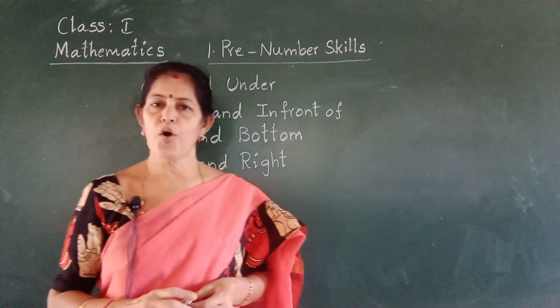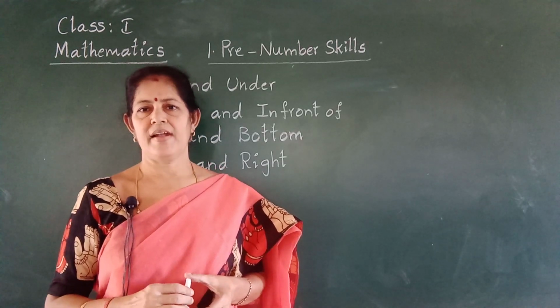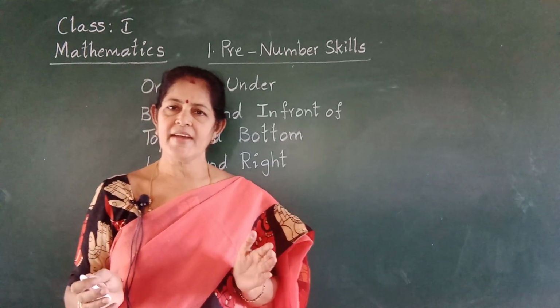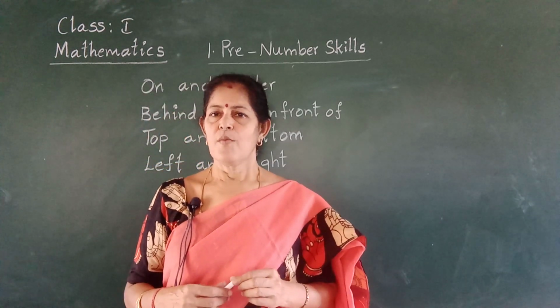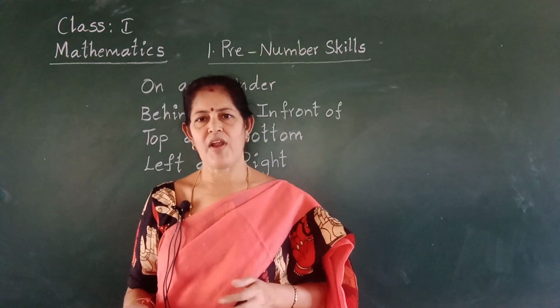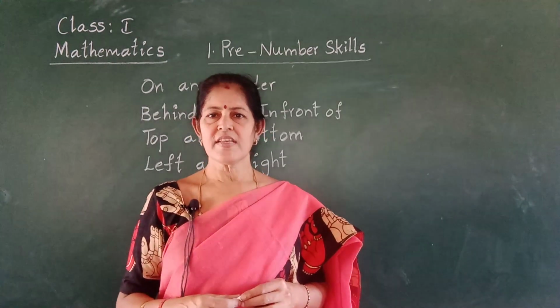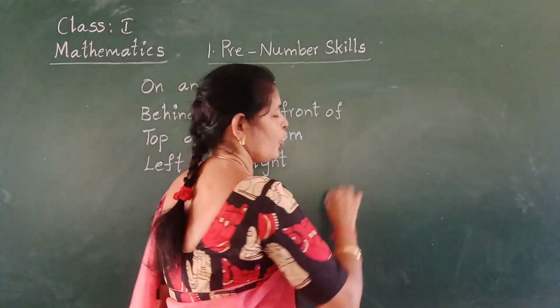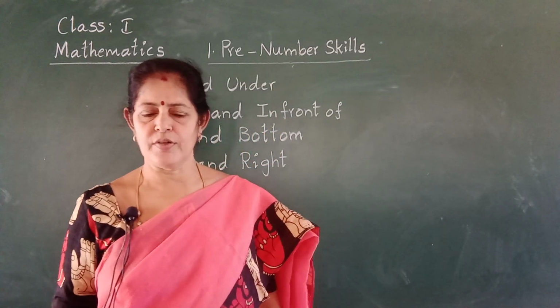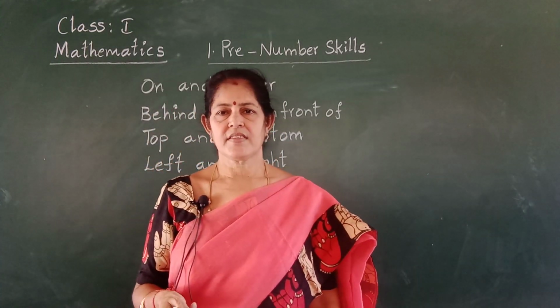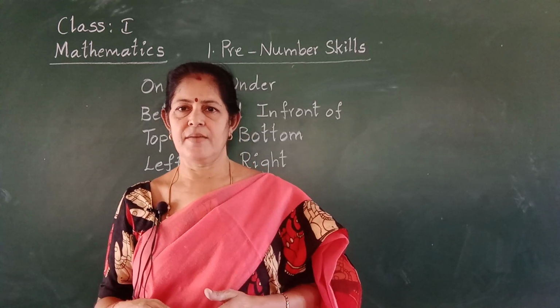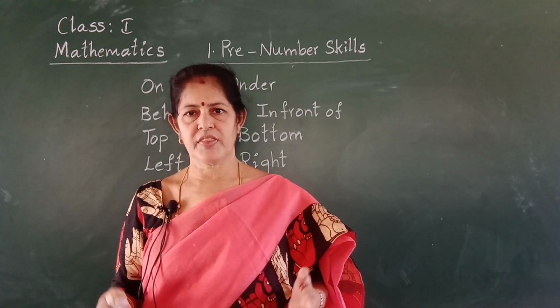Next one, more and less. More chocolates, less chocolates. More flowers, less flowers. More balloons, less balloons. That is depending upon the quantity. Yes or no? Number of things.